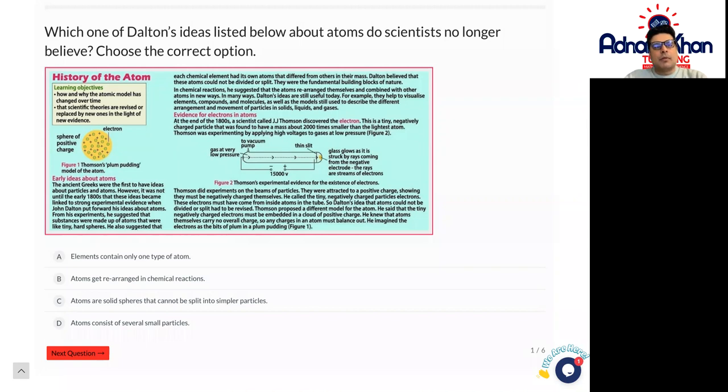So lots of people have had lots and lots of ideas. And Dalton was actually one of those people that came up with the idea of the atoms, followed by obviously J.J. Thomson and a few others.